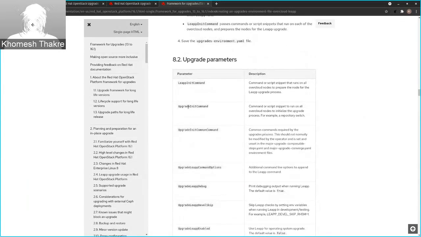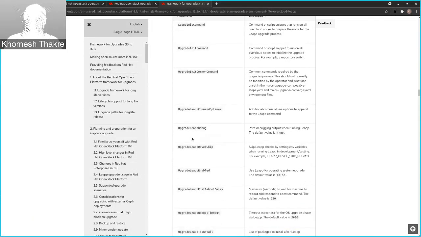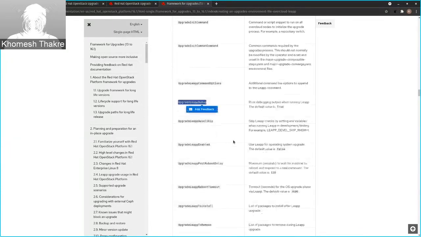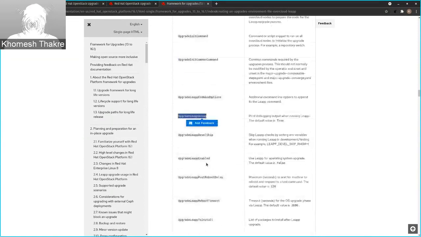Okay, we have some other Leapp parameters which you can use depending on your requirements. The important thing we have is leapp debug, if you want to perform a debug of the entire Leapp process. Then we also have the upgrade leapp-to-install and leapp-to-remove parameters, if you want to install or remove some packages during the upgrade.